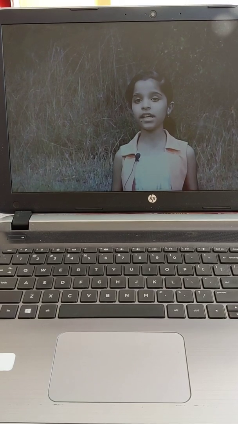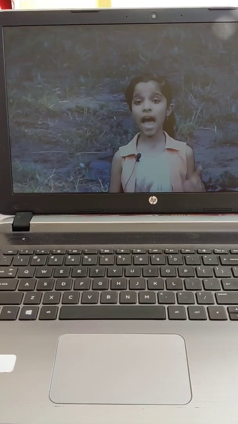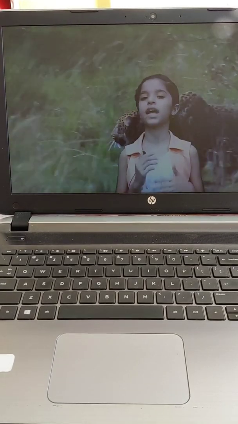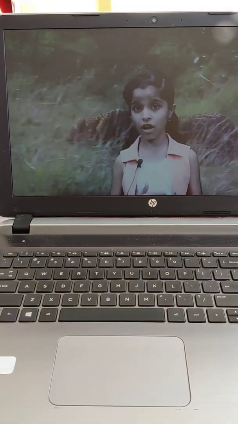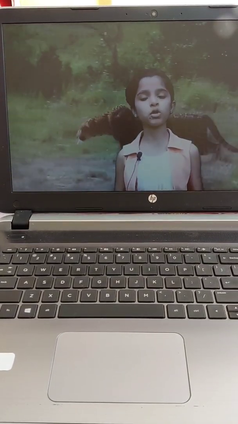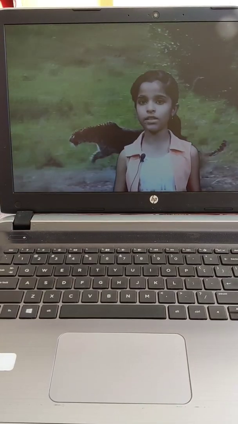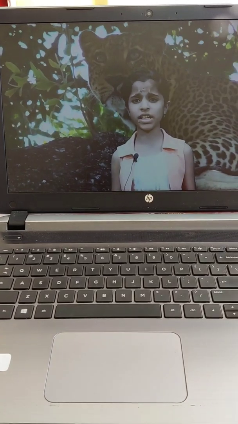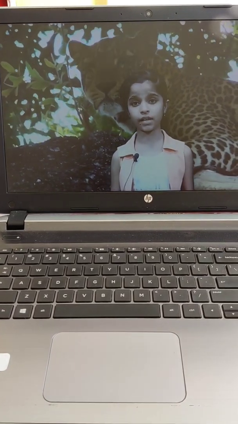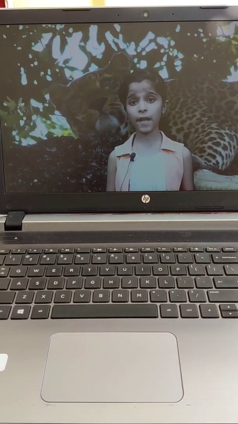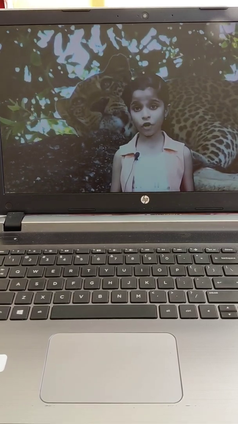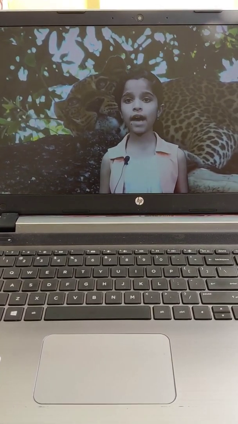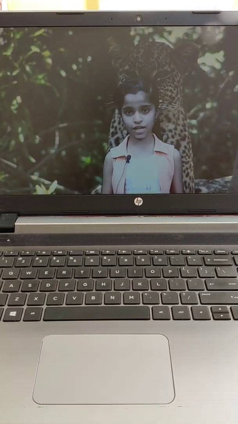Now, we will learn about their habitat. Originally, leopards were found in Africa and South Asia, but today most of the species of leopards are found in Asia. Leopards mostly live in different climates or weather, like rainforest, forest, mountains, etc.